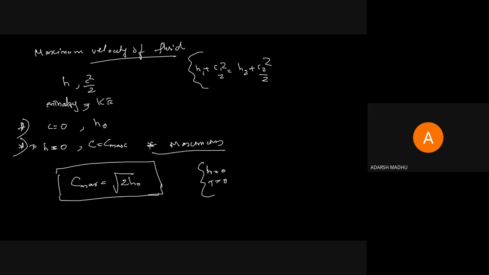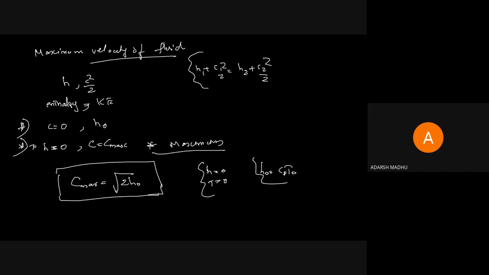So there are another four to six equations. C max equals root 2 h naught. We can also take another equation: h naught equals cp t naught.